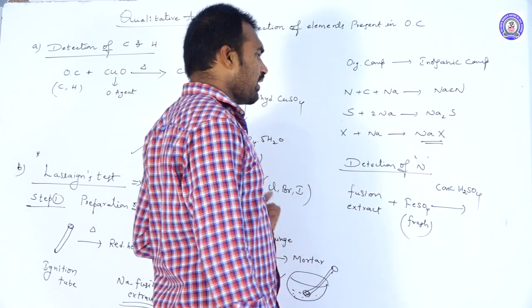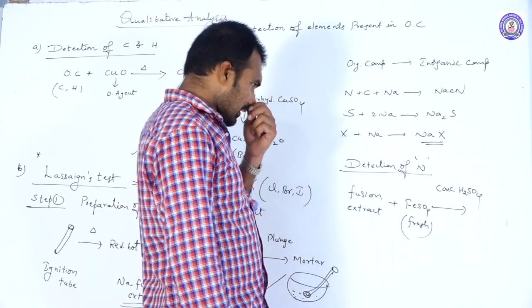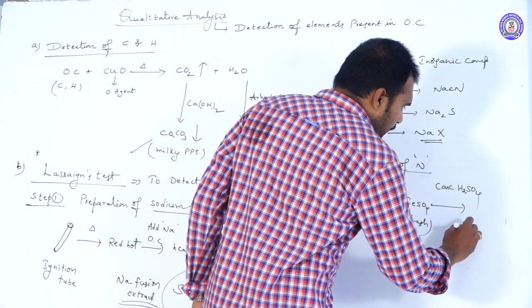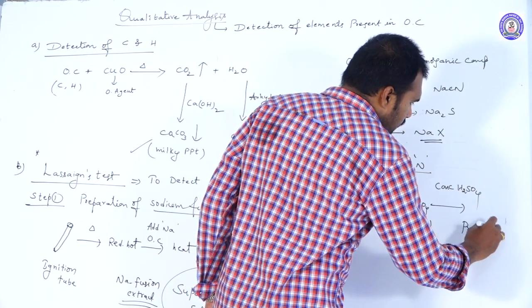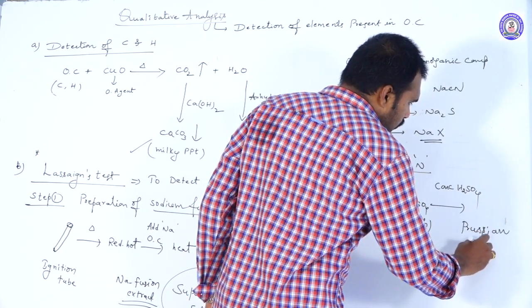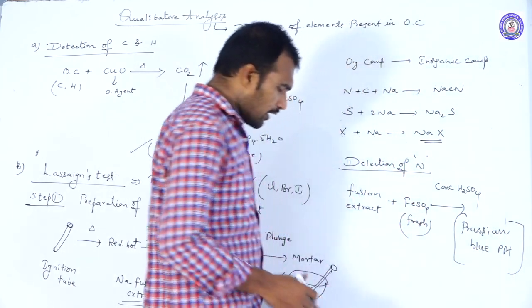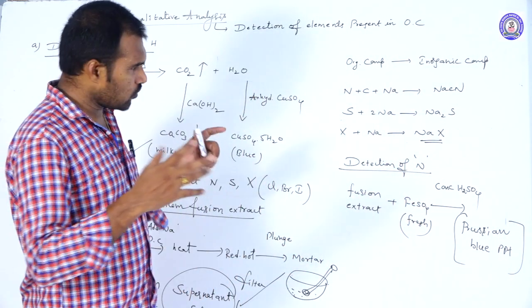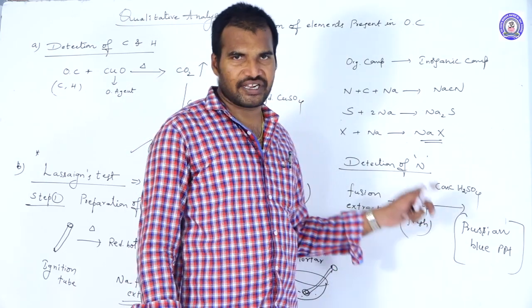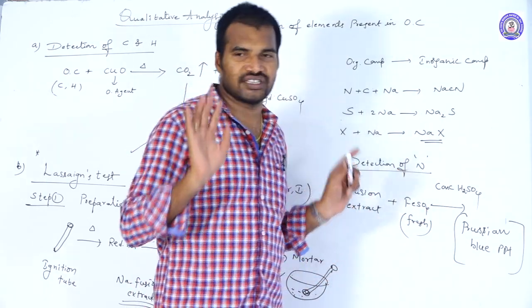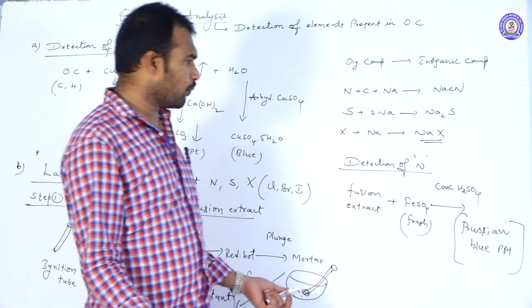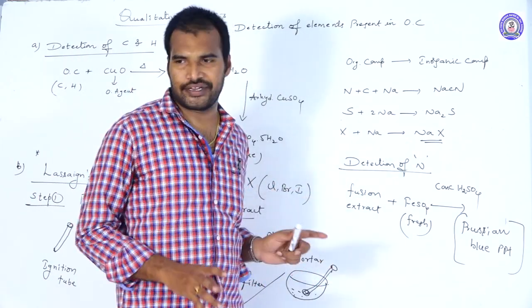After the addition of concentrated H2SO4, followed by heating, finally we will get a Prussian blue colored precipitate. If there is a Prussian blue colored precipitate, it confirms the presence of nitrogen in the compound. If there is no blue colored precipitate, there is no nitrogen.